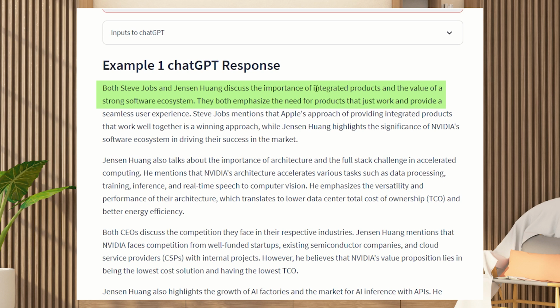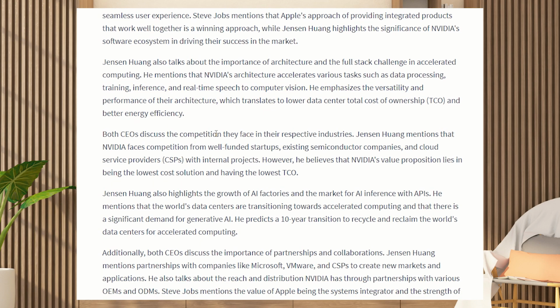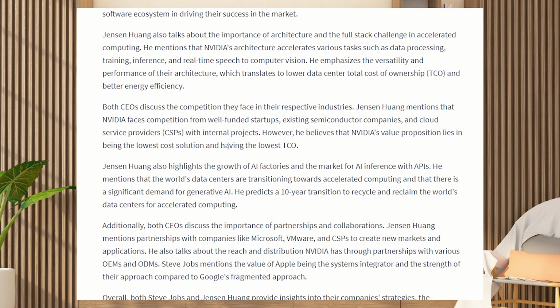So interestingly, they talk about the integrated products and the value of a strong software ecosystem. Now this is really similar because they both said that it's important to do hardware and software and integrate them well. So NVIDIA are now adopting that approach, and they're talking about the full stack, which just illustrates that. So they're also discussing the competition, which is a brilliant indicator of great CEOs that are looking at the whole competitive landscape. Jensen Huang's also talking about the future of things called AI factories.